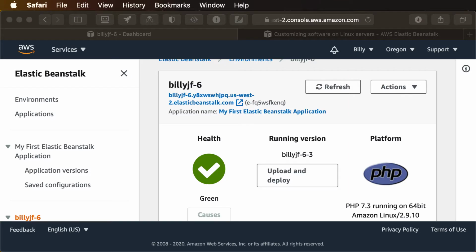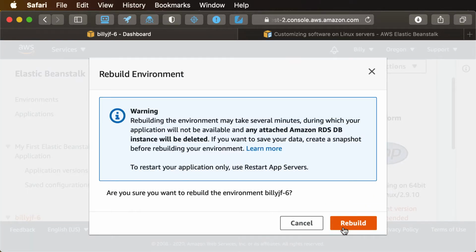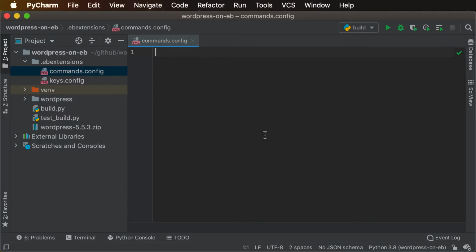This way we can manage all the ongoing tedium of environment rebuilds, new deployments, and updates of WordPress, as well as the underlying infrastructure, including OS updates and patches for ongoing security. So now that we've got the new commands.config established under the ebextensions directory, this will serve as a place to put our growing collection of features that can be easily accommodated as work progresses.